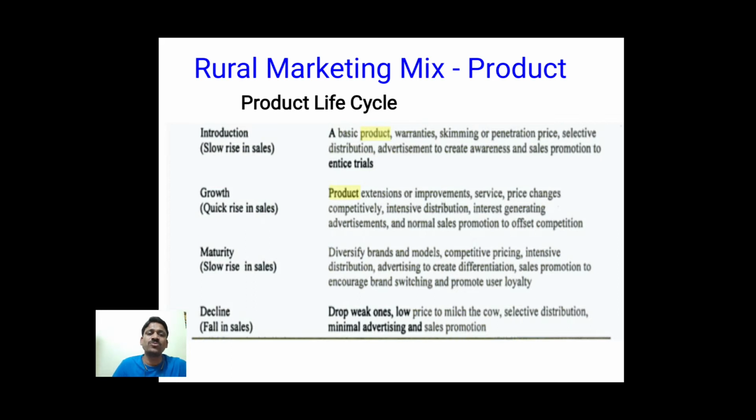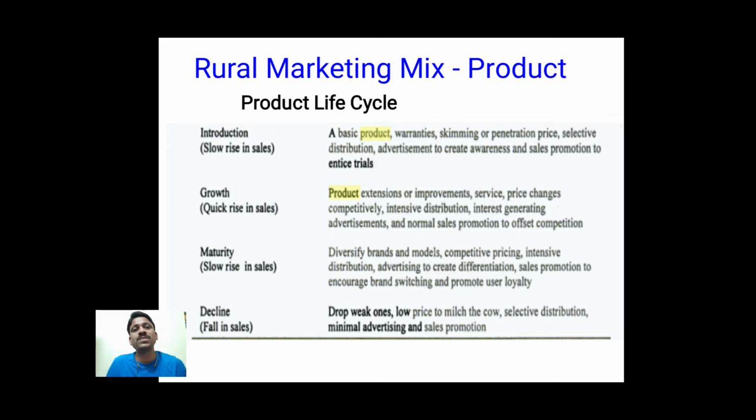Because of some mistakes or negligence in doing a few promotional strategies, or maybe failure of modifying or developing the products, the company may come to the decline stage. So here we can see a fall in sales and a fall in profits, and what the company should do is minimize the advertisement cost and sales promotion cost, and try to sell whatever products are with the company.